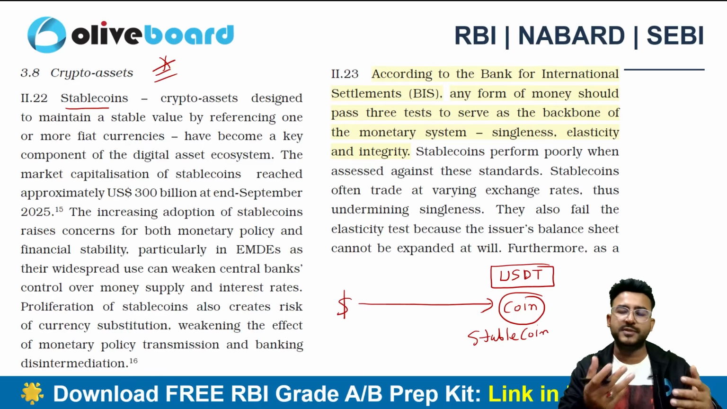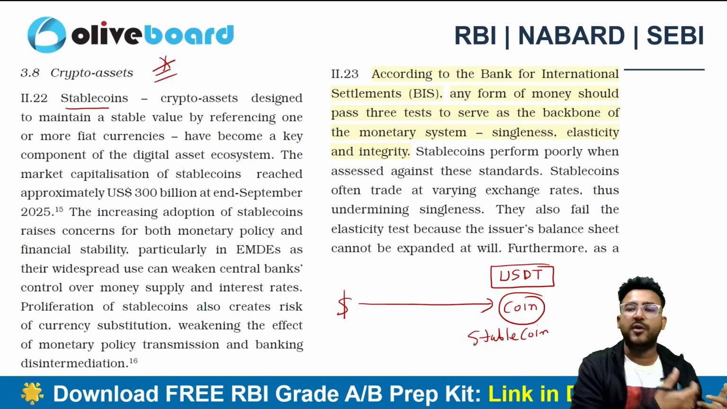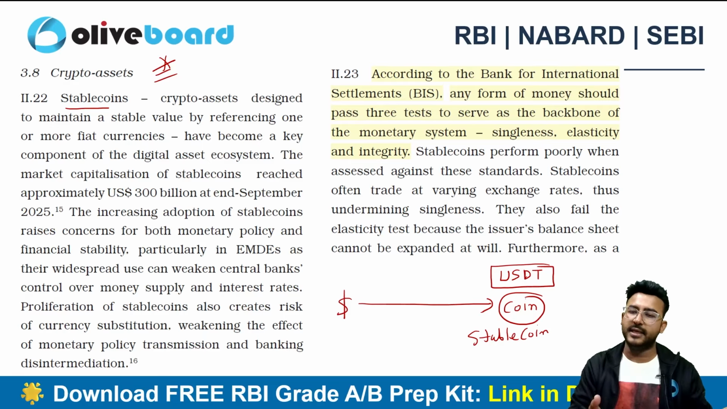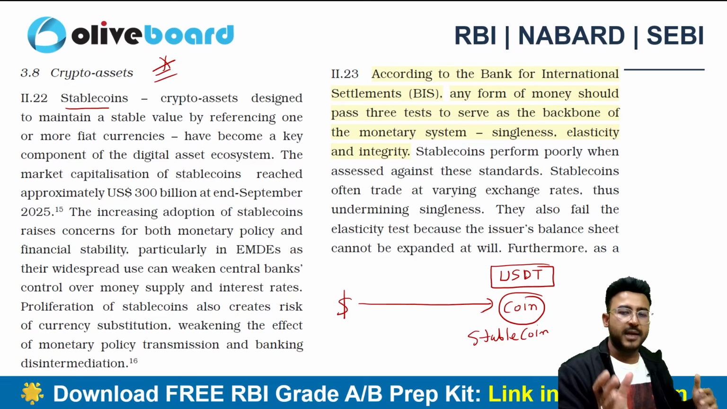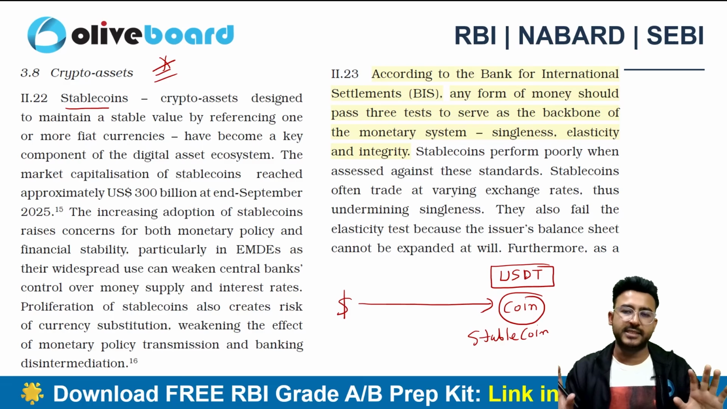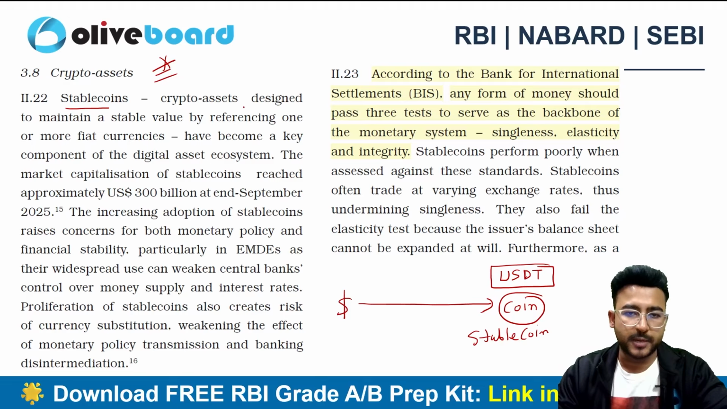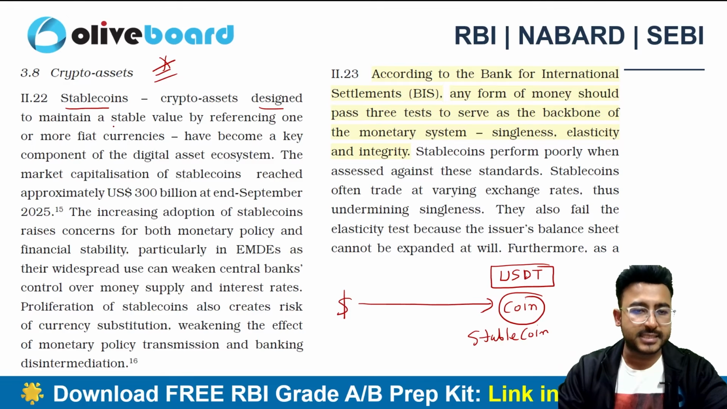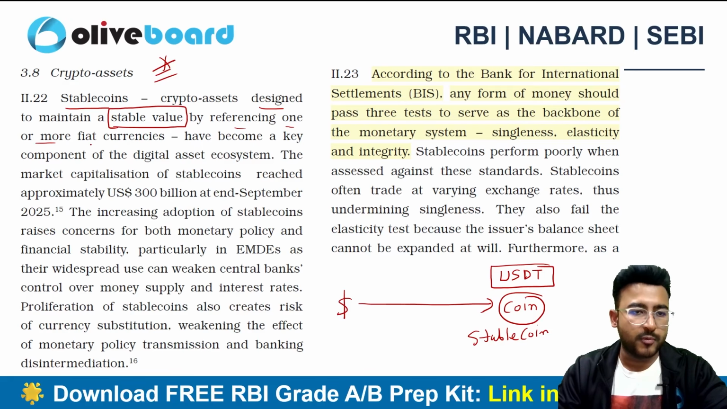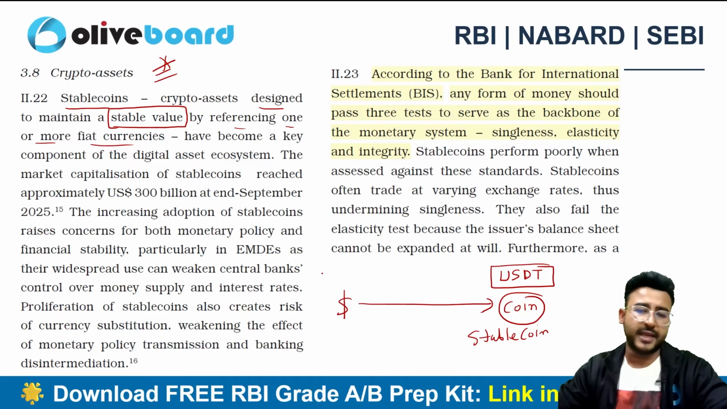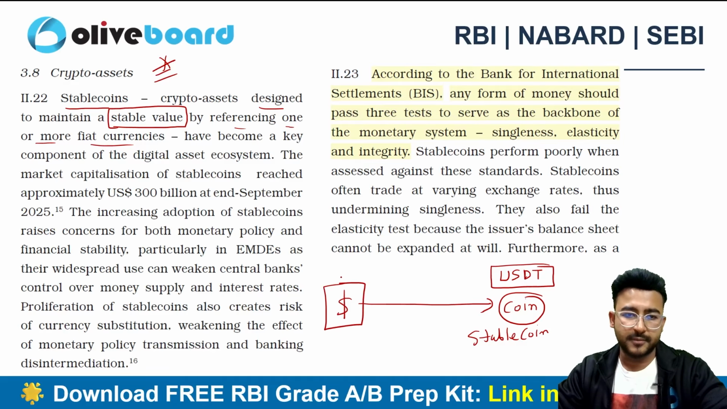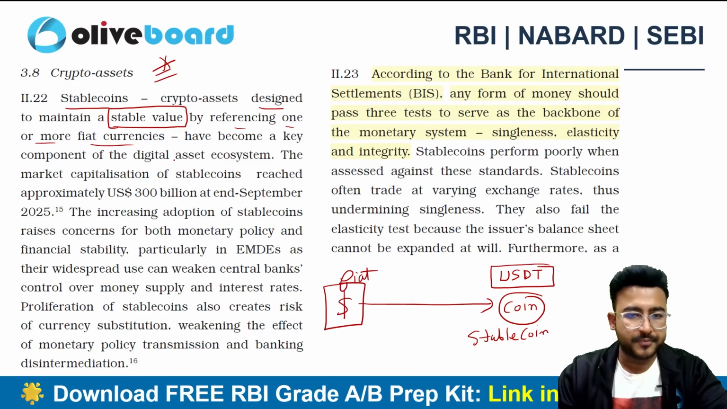Why? Because it moves according to the movement of the US dollar or any other currency on which it is based, but the movement is quite stabilized in itself, right? So these are crypto assets designed to maintain a stable value. The whole idea is to maintain a stable value by referencing one or more fiat currencies. So can I say that the US dollar here is the fiat currency, right?